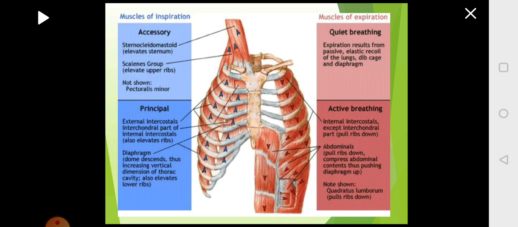The diaphragm is another important muscle which will help in inspiration. Along with this, there are some accessory muscles called as sternocleidomastoid muscle, which will help in elevating the sternum, scalenes, which will help in elevating the ribs, and also pectoralis minor. These are accessory muscles which help in increasing the space in the thoracic cavity. So what are the accessory muscles? Sternocleidomastoid muscle, scalene, and pectoralis minor.